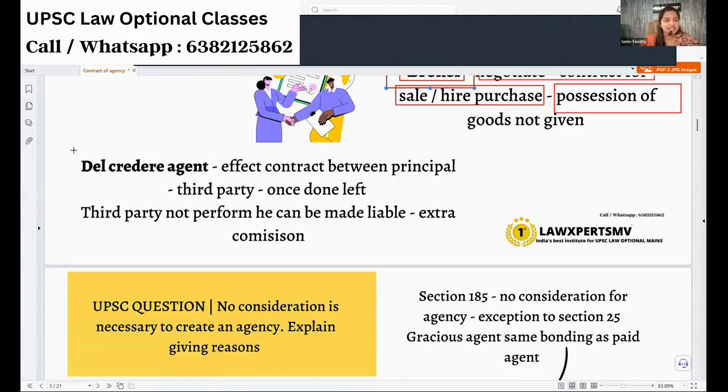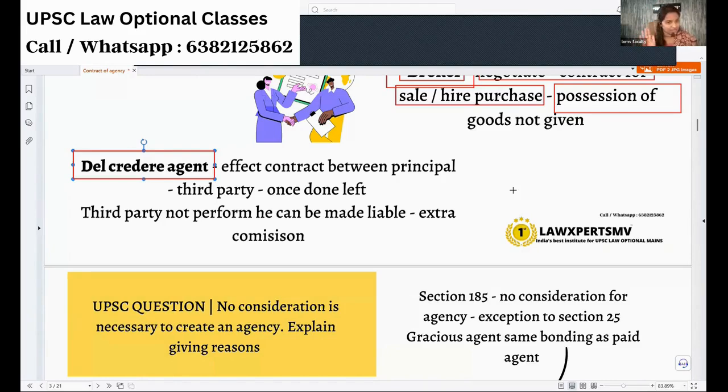Next, we have the del credere agent. Who are these del credere agents? They are actually very poor souls, I would say. The reason is they will ask for extra payment. They will negotiate, and to increase the trust, they will say that if the party I brought does anything wrong and breaches the contract, I will be responsible to compensate you.